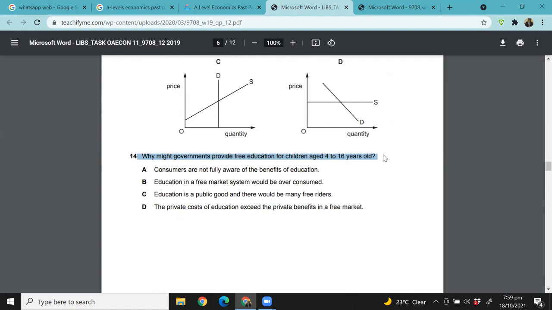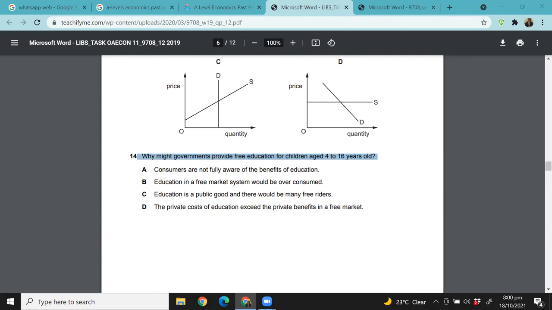Why might governments provide free education for children between 4 and 16 years old? A: Consumers are not fully aware of the benefits of education. B: Education in a free market would be overconsumed. C: Education is a public good and there would be many free riders. D: The private cost of education exceeds the private benefit in the free market. Right, what do you think? Abdul Rahim says A. What about you, Arbab? Which one do you think is correct?